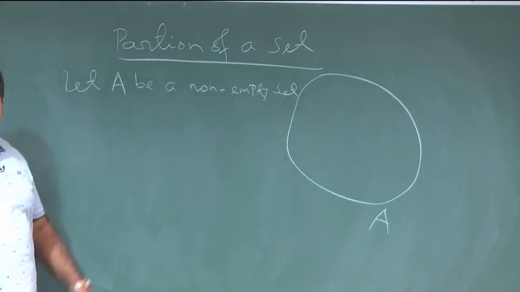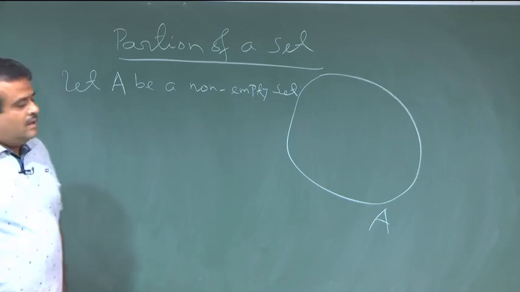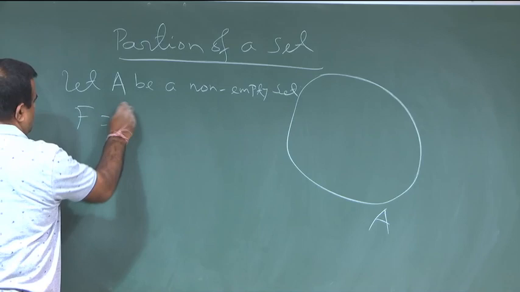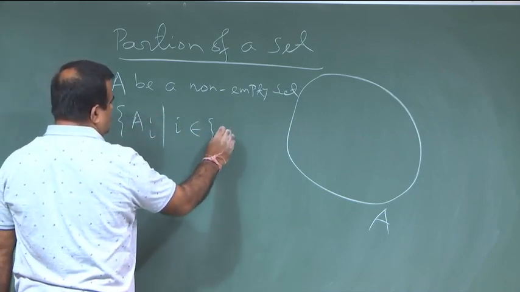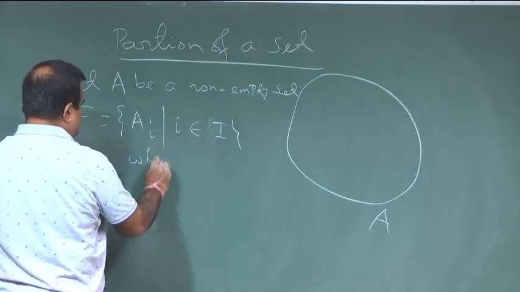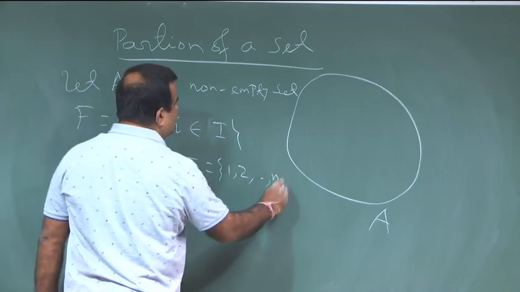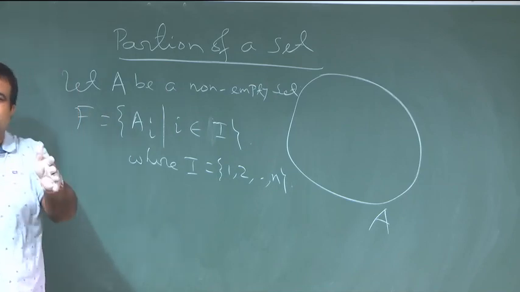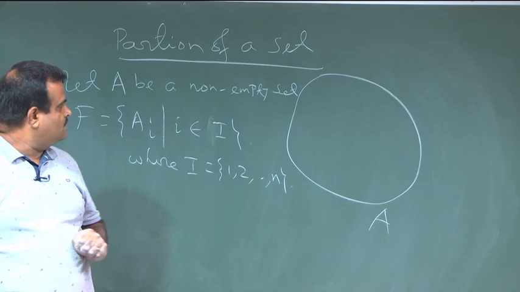Non-empty set means it is not null, there are some elements in A. Now, we take a collection Ai where i belongs to I. This is a finite collection. It could be an infinite collection also, but let us just start with the finite collection.